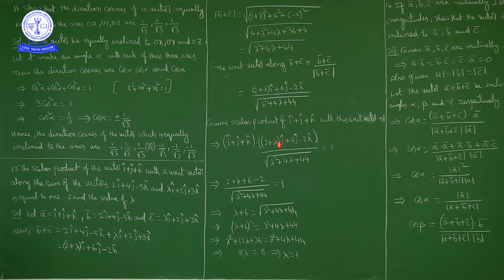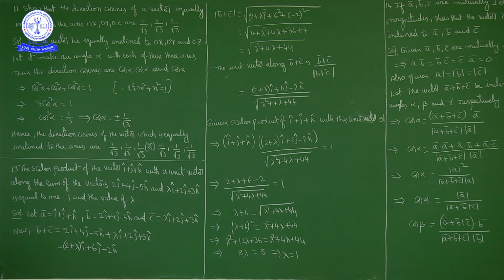Now how do we get this dot product? i dot i is 1, so 2 plus lambda. The j component here is 1 and here is 6, product 1 into 6 is 6. The k component here is 1 and here is minus 2, 1 into minus 2 is minus 2, upon the square root of lambda square plus 4 lambda plus 44. This is equal to 1.